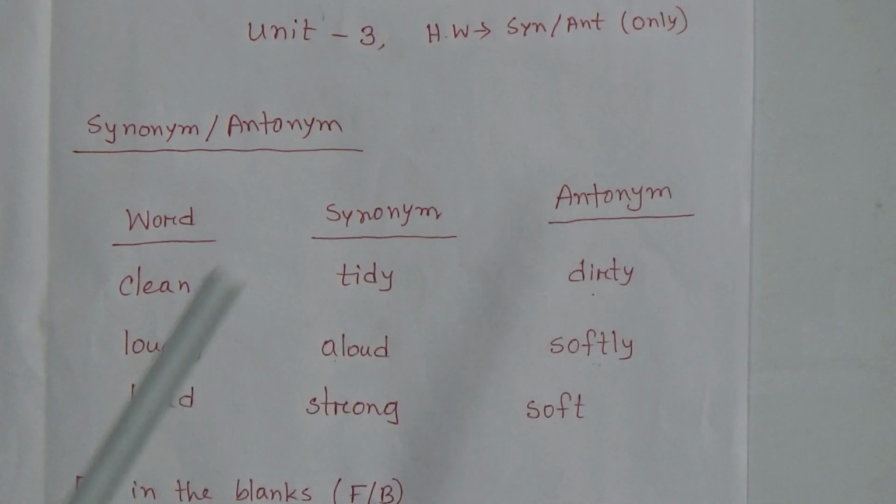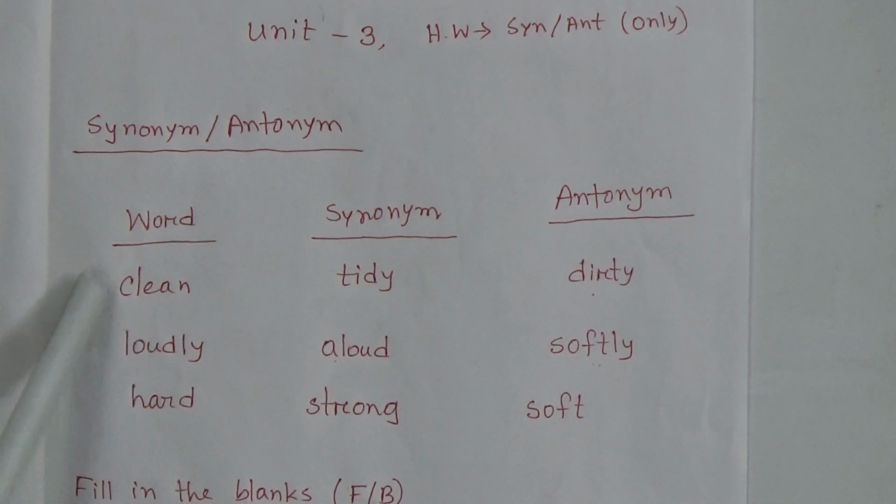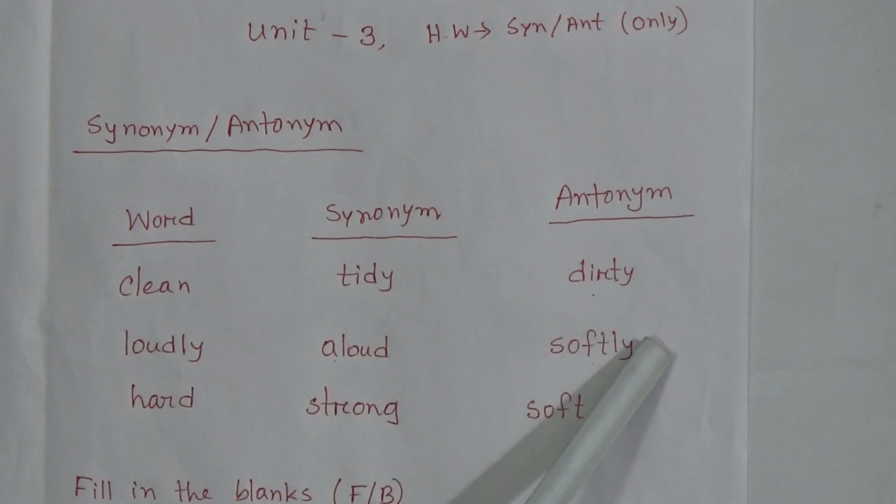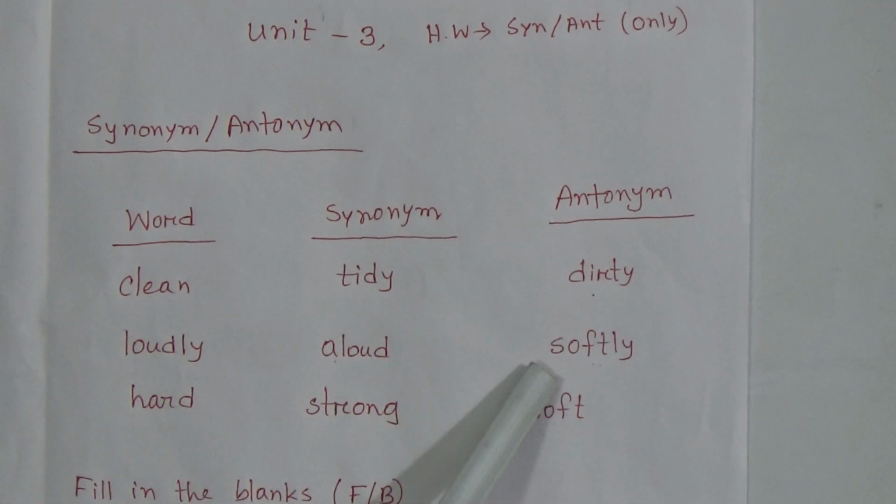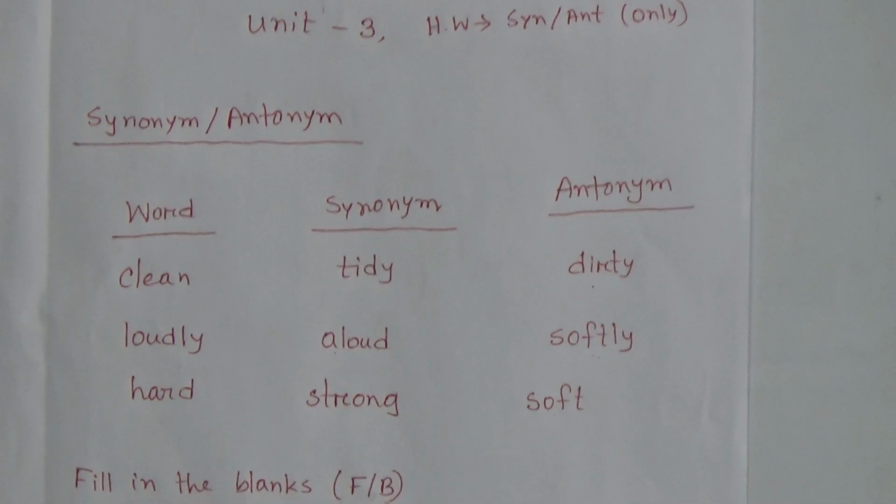Soft. Okay, dear students. So the word clean, its synonym is tidy, antonym is dirty. Then the word loudly, its synonym is aloud and antonym is softly. Then the word hard, its synonym is strong and antonym is soft. Now dear students, I am going to discuss the next topic, fill in the blanks.